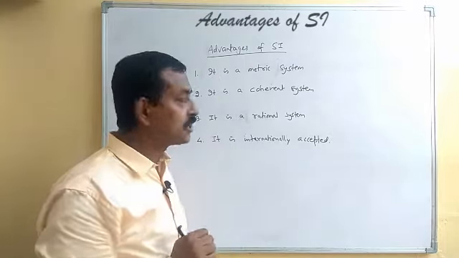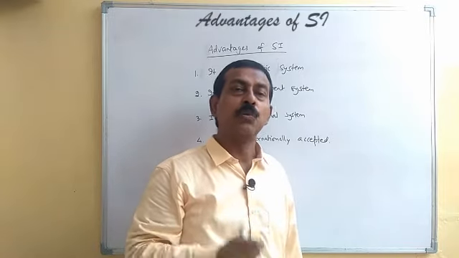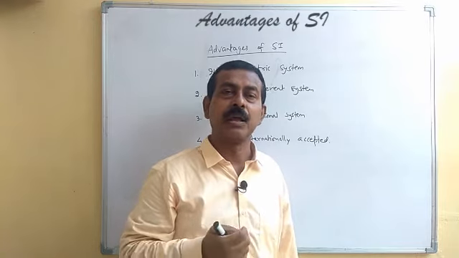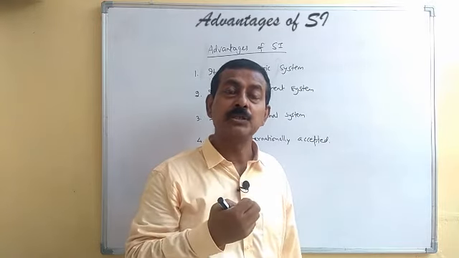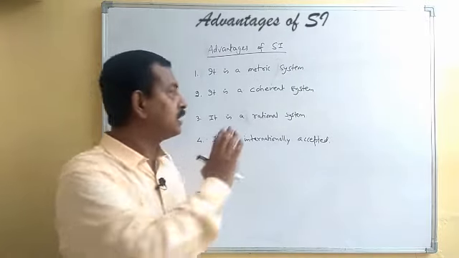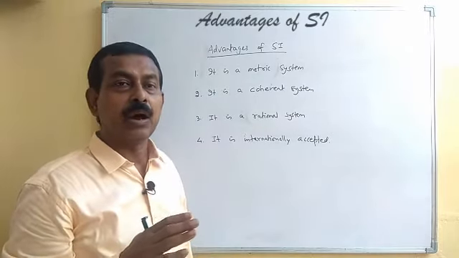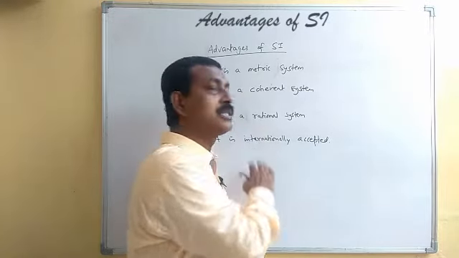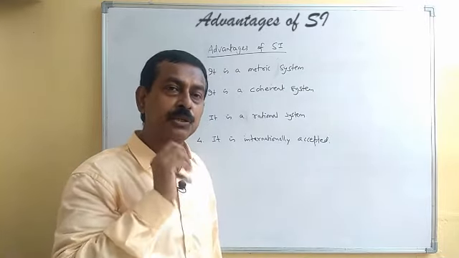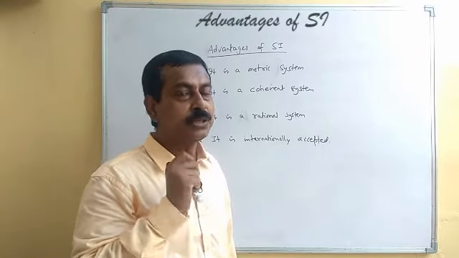Then it is a rational system. As we said, in the previous systems we had many physical quantities for which there were no units given, whereas many physical quantities were there for which there were more than one unit. But in this system, we don't have such a problem. It is a rational system, indicating that all physical quantities and their units have been treated equally, and they have been treated uniquely.